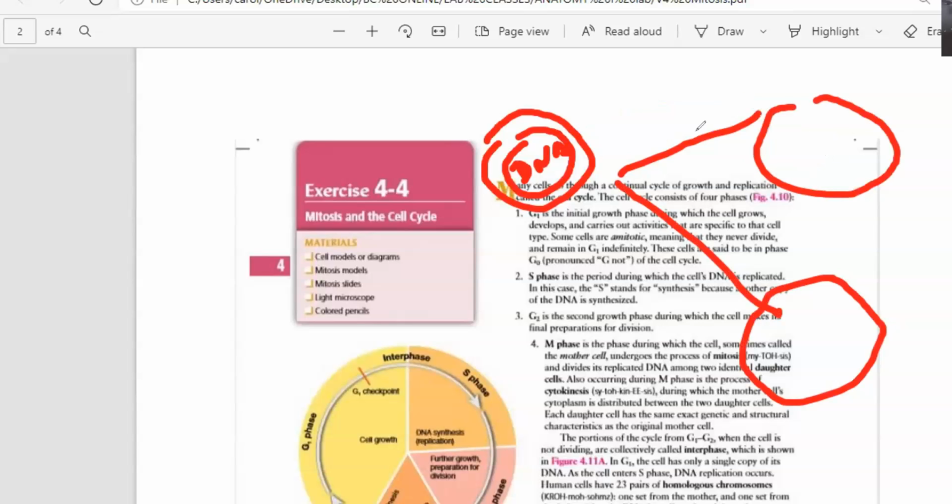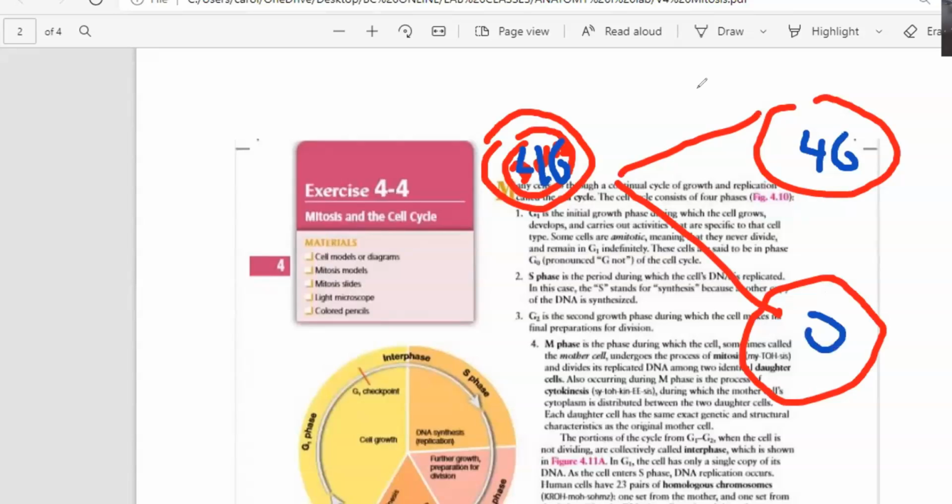So how many chromosomes do you get from the DNA? Well, you're going to get 46 chromosomes. So your DNA is going to give you 46 chromosomes. Now, a human cell has 46 chromosomes. So if you put the DNA in here, that means this one is going to have 46 chromosomes, and this one is going to have 0.